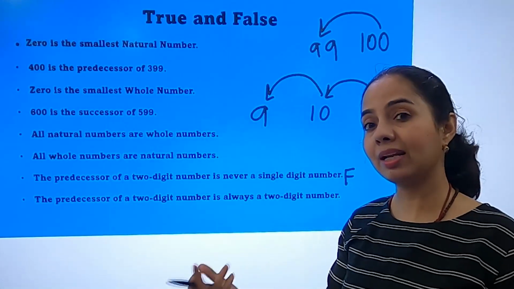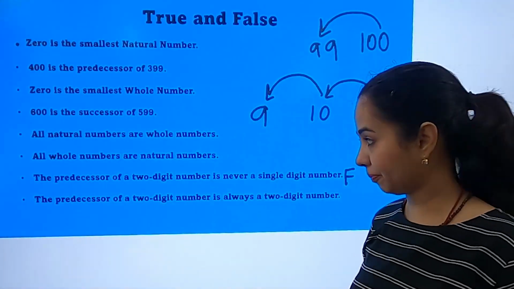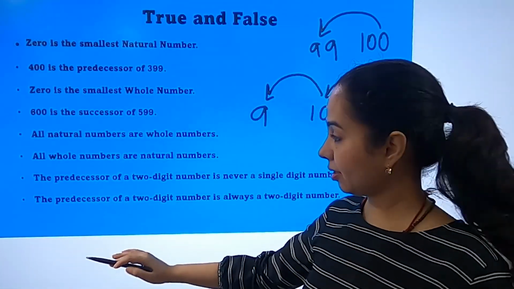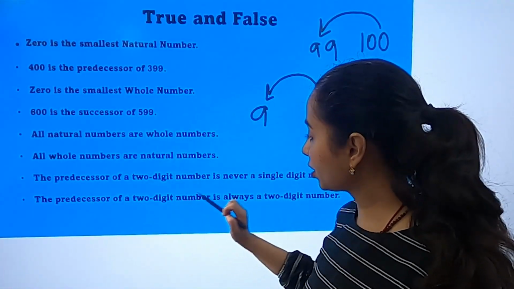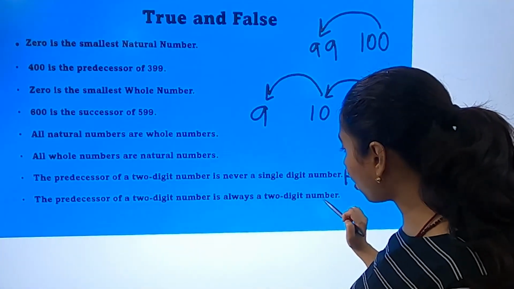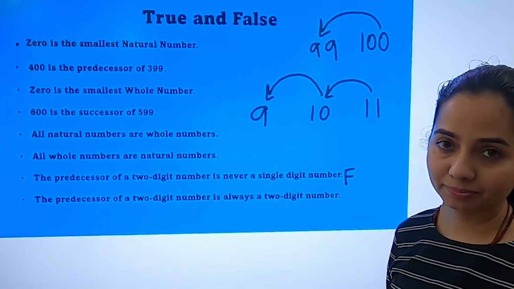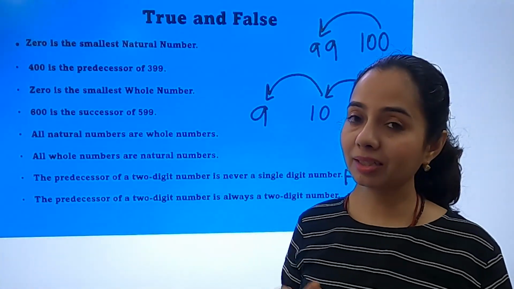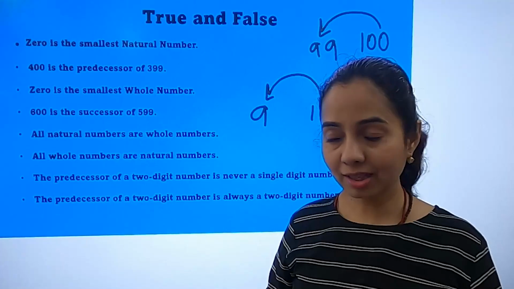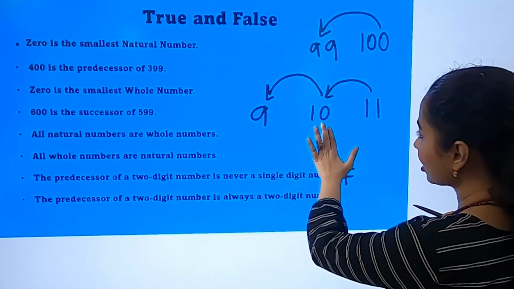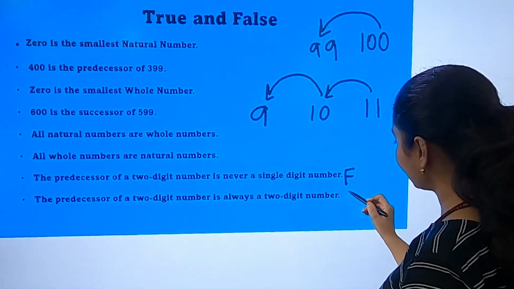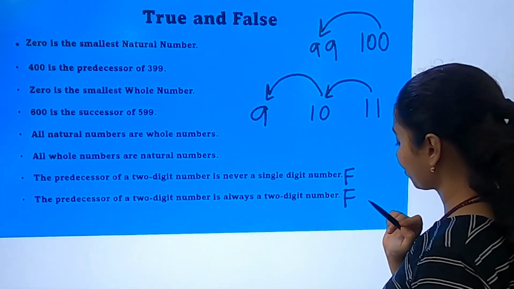No, it can be one digit less. It's possible. This is false. Now let's see what they're saying here. The predecessor of a two-digit number is always a two-digit number. The same thing asked again, but in a different way. No, we have already discussed that it is not true.